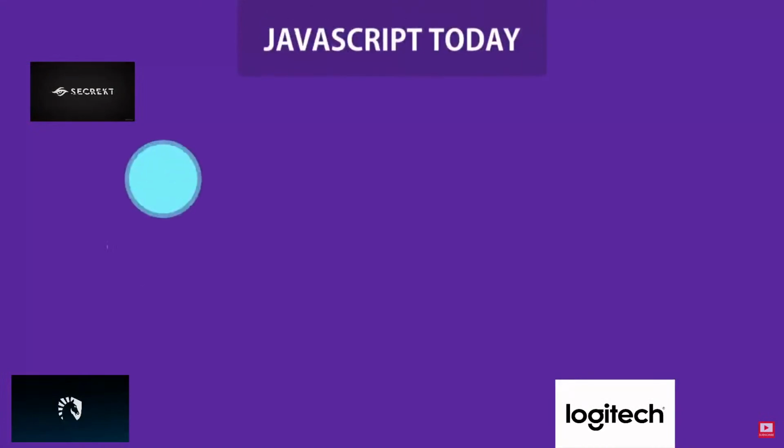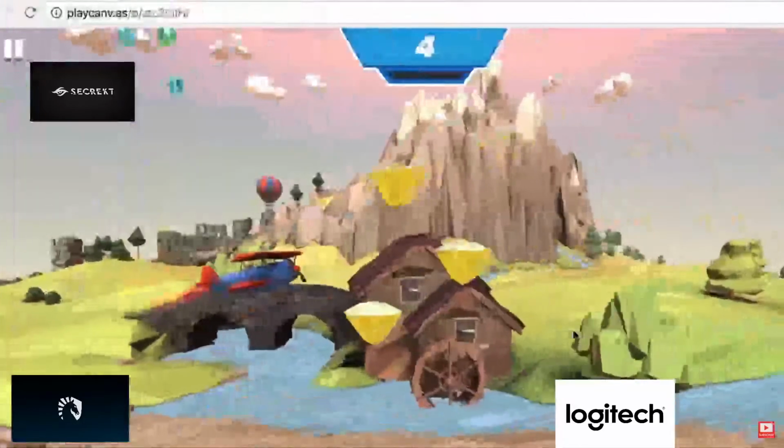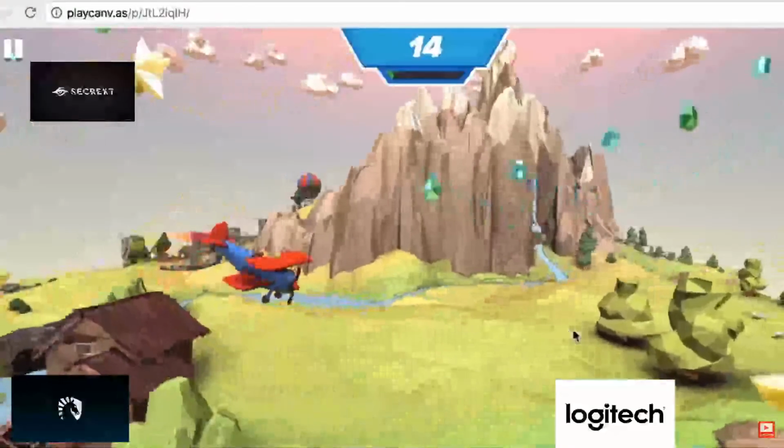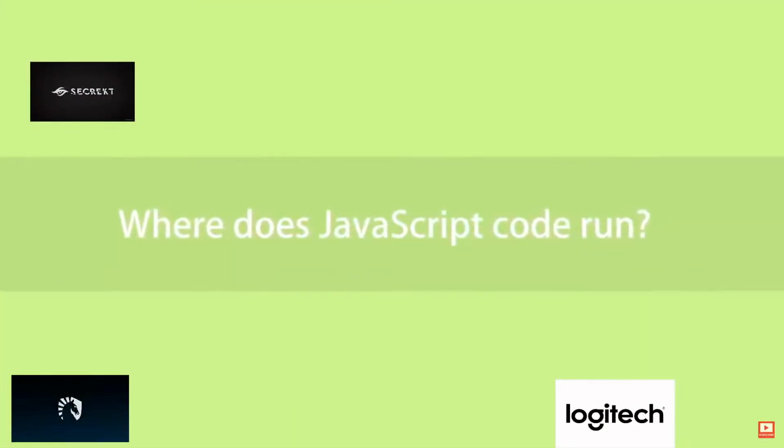These days, you can build full-blown web or mobile apps, as well as real-time networking applications like chats and video streaming services, command line tools, or even games. Here's an example. The third question, where does JavaScript code run?